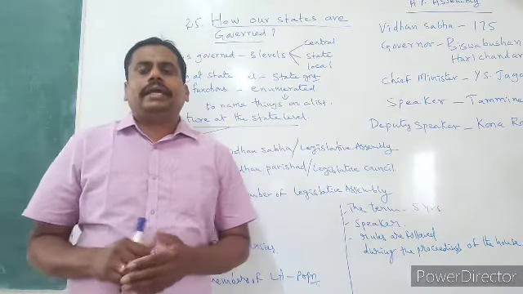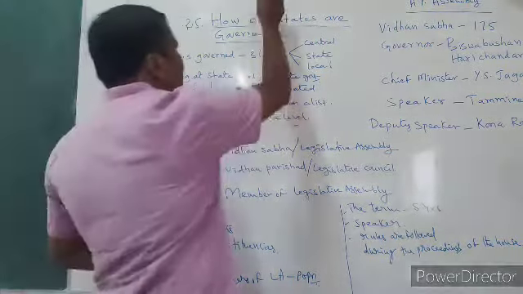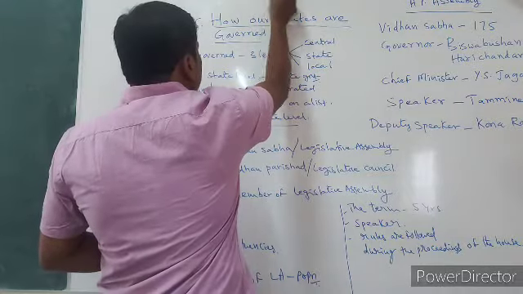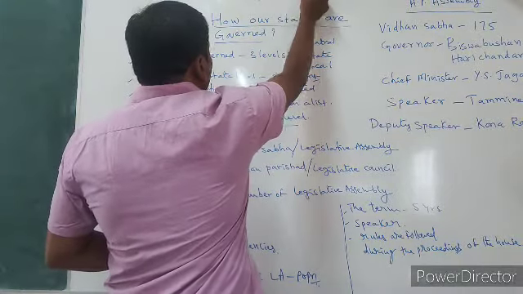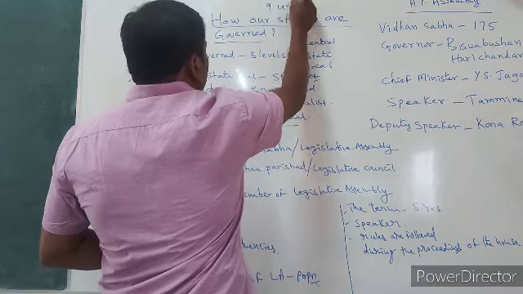India is a composition of how many states? 28 states and 9 union territories.